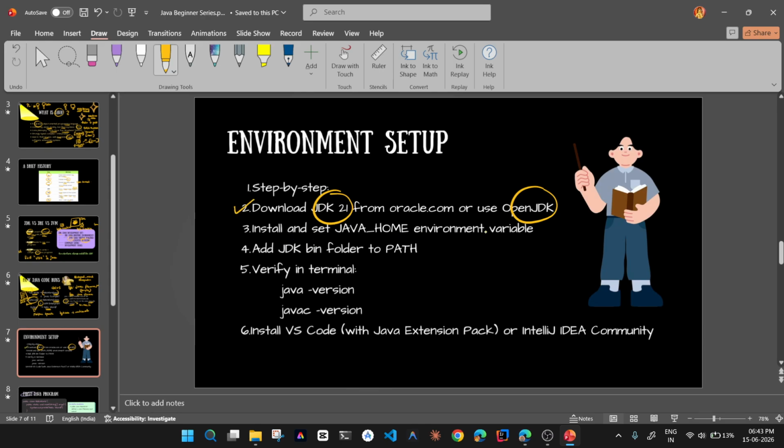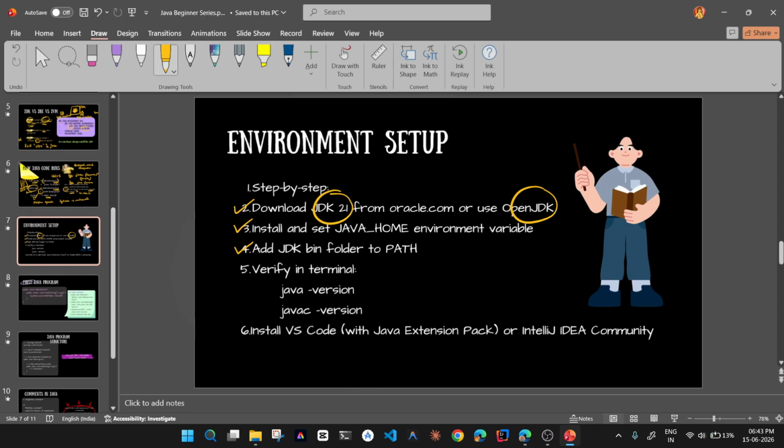Install and set the Java home environment variable. So you have to set up the environment variables as you do for every other exe files. Then you'll have to add this JDK bin folder to the path. Okay. So what I'll do is that I will put a separate environment setup video. These are not the focus for now. So I'll put how to download this in a separate video.